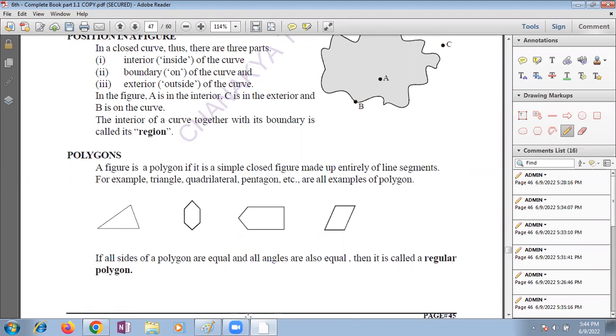Polygons can have 5 sides, 6 sides, 7 sides. It's a closed figure. Polygons are closed figures bounded by line segments. I'm telling you that all of these are examples of polygons, like the pentagon.